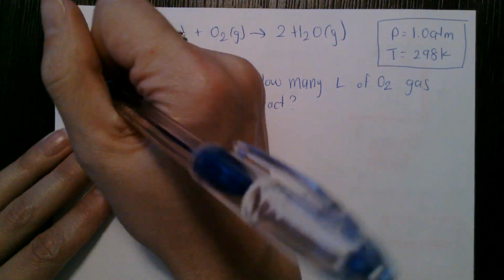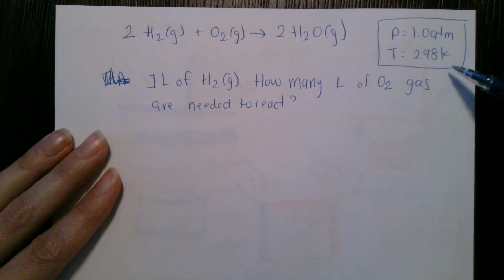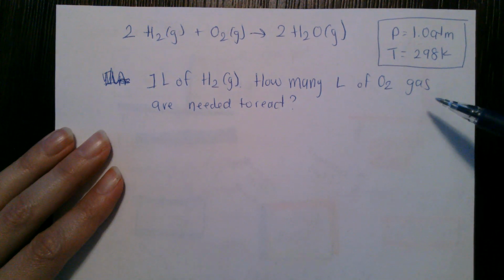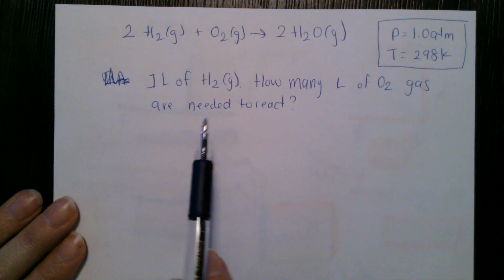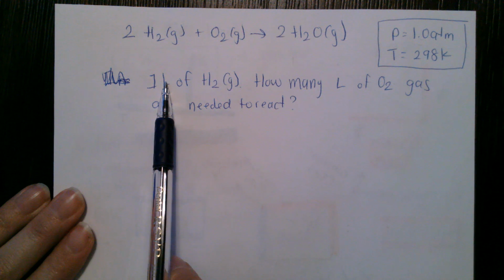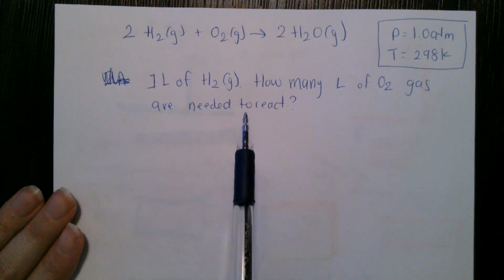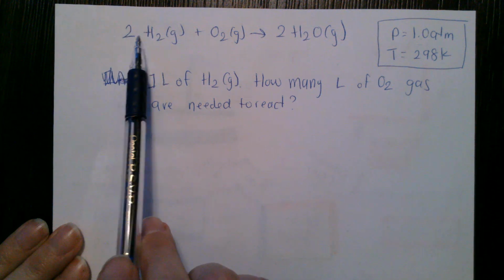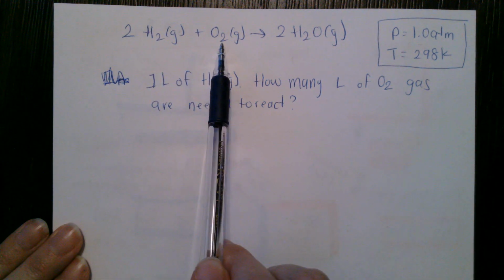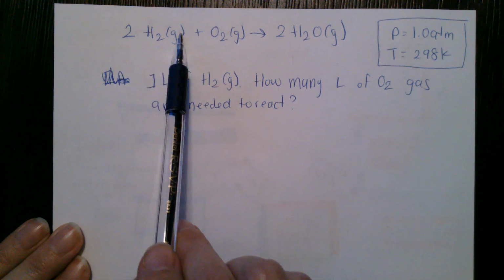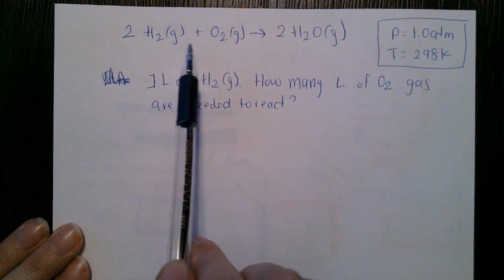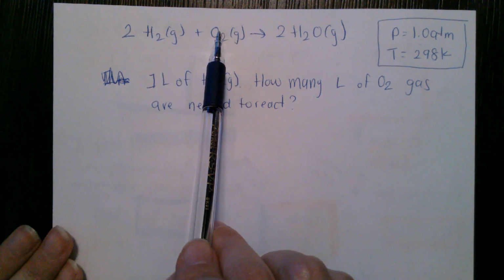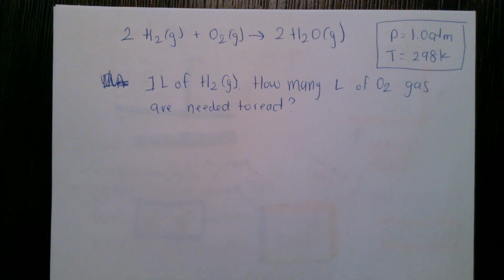Okay, so if pressure and temperature are remaining constant, which they are in this problem, I can essentially interchange volumes and moles. So instead of 2 moles of hydrogen reacting with 1 mole of oxygen, I can say 2 volumes of hydrogen react with 1 volume of oxygen. And this is essentially how stoichiometry started.